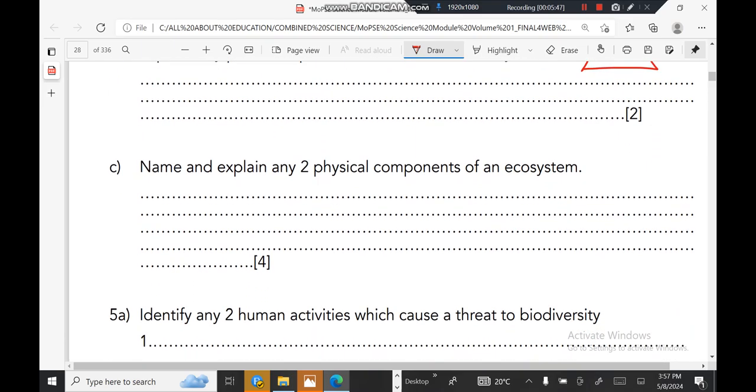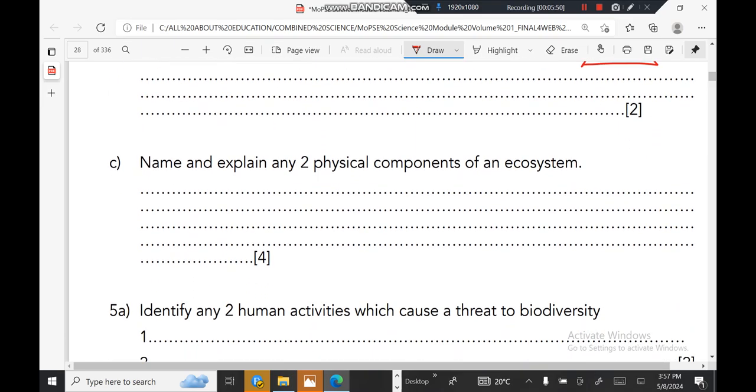Name and explain any two physical components of an ecosystem. Physical components of an ecosystem are also known as abiotic components in geography, and in combined science they refer to them as physical components.